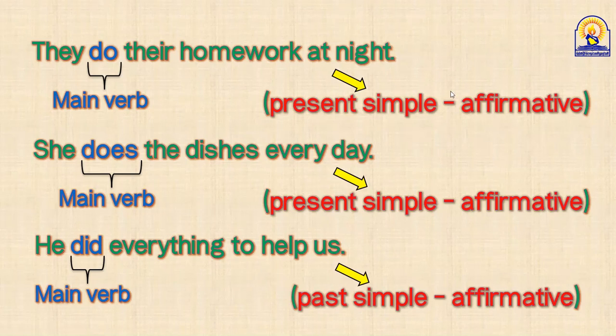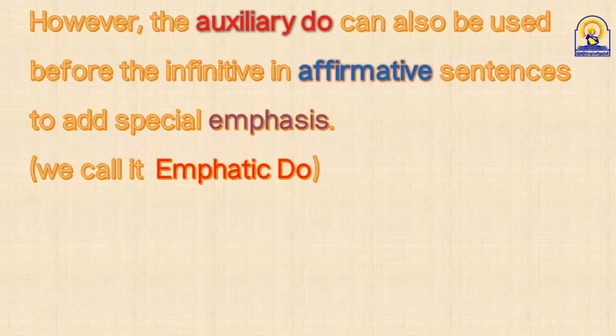As you can see in this slide, guys, do and does and did are main verbs in affirmative, present simple and past simple, but they are auxiliary in negative and question forms. Is it clear up till now? I hope it's clear. Well, this is what we know before. What's new today? This is important. Here, this is the topic of our lesson now.